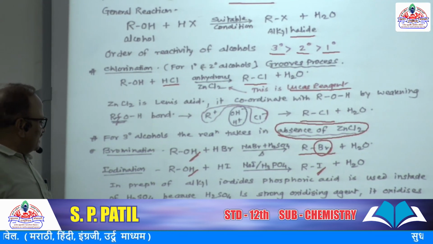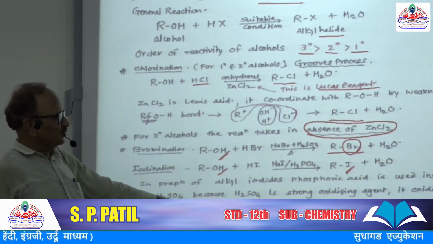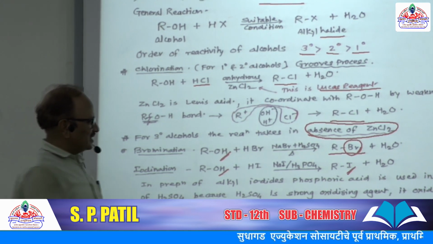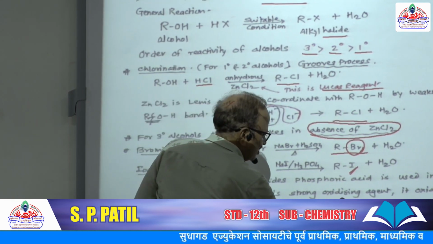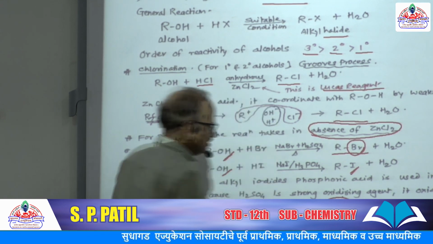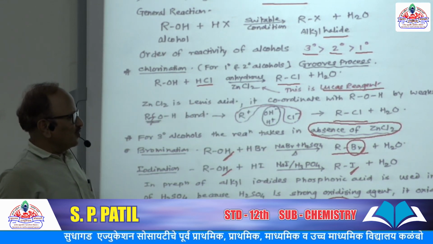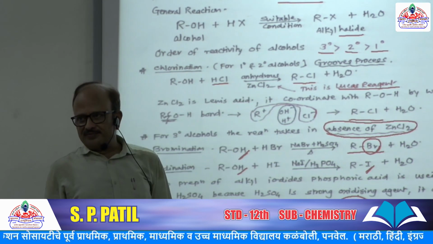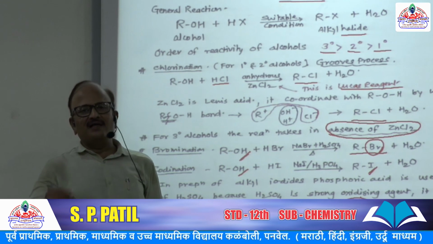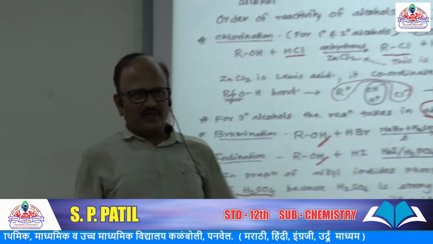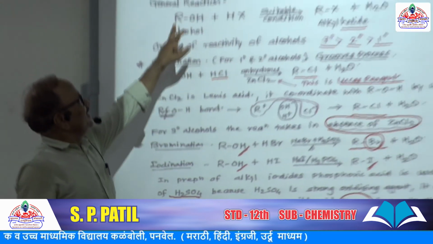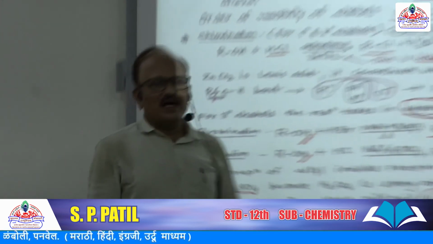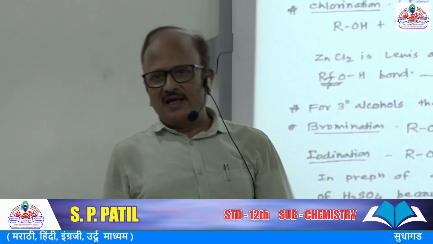It oxidizes HI to give I2, means reversible reaction may take place. So to avoid this, the mild acid H3PO4 is used to get the desired product. And what is the desired product? Alkyl iodide. Okay, so this is first preparation method by using alcohol and corresponding hydrogen halides.